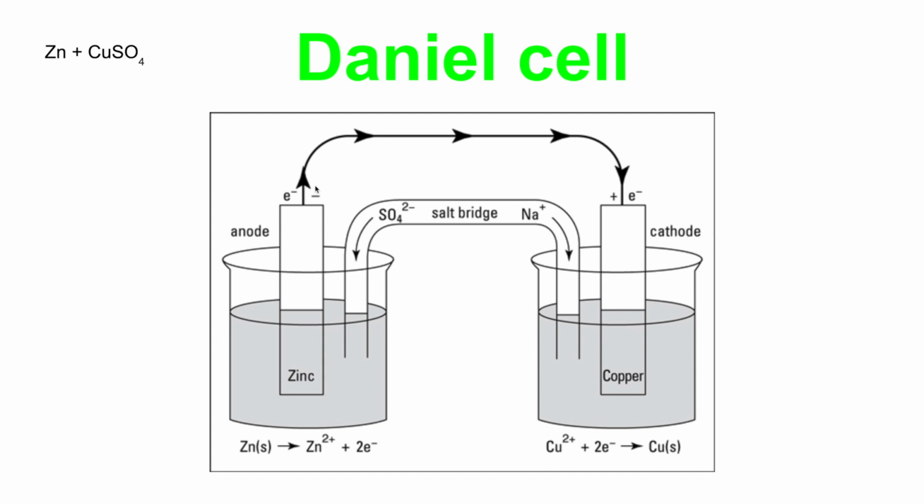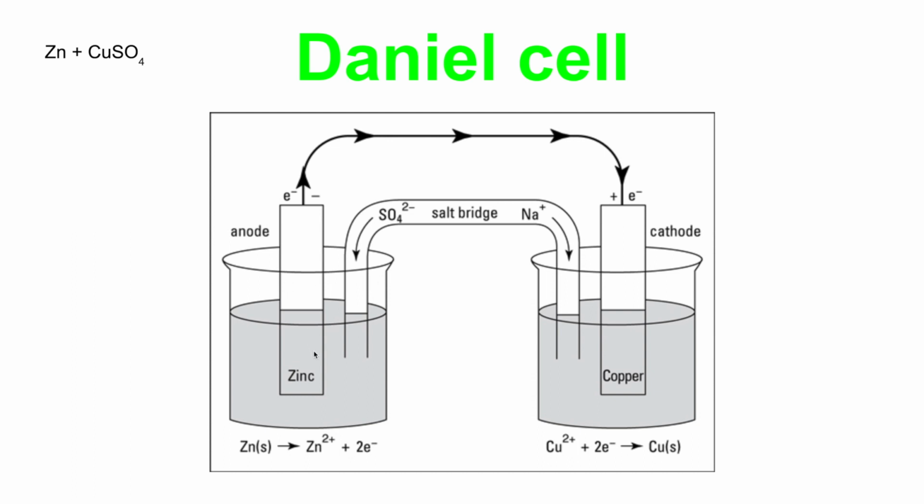See here, in one container we have taken ZnSO4 solution, in another container we have taken CuSO4 solution. In ZnSO4 solution, a zinc rod is dipped. In CuSO4 solution, a Cu rod is dipped, and these two solutions are connected by a salt bridge. What is a salt bridge? We have studied it in 11th standard.